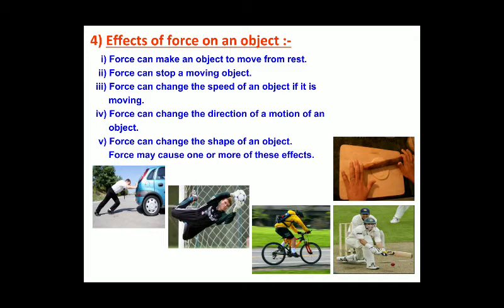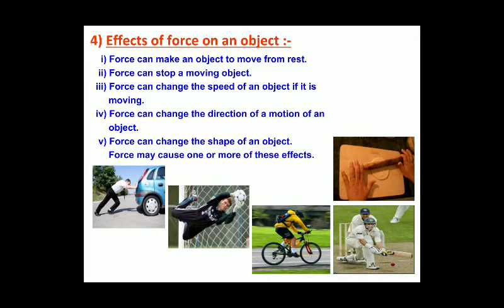Force can make an object move from rest, or the force can stop a moving object. So you can write this separately.